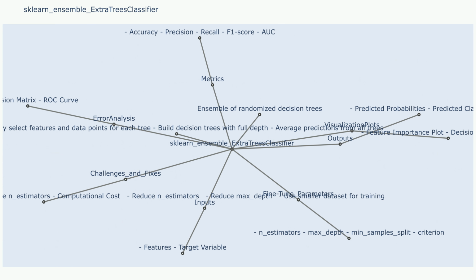Visualization plots. Decision tree plots visualize the structure of each individual decision tree. Feature importance plots show the importance of each feature in the classification process.